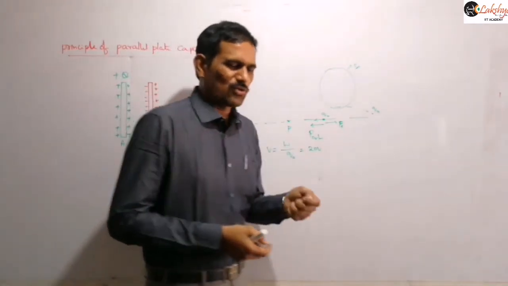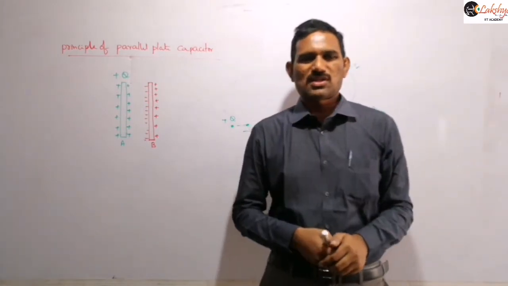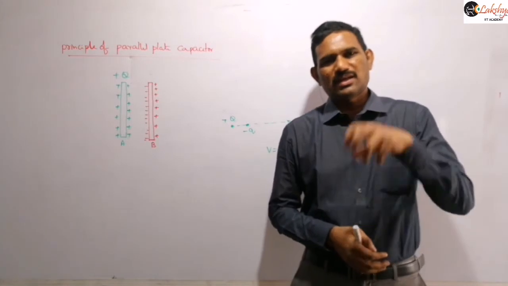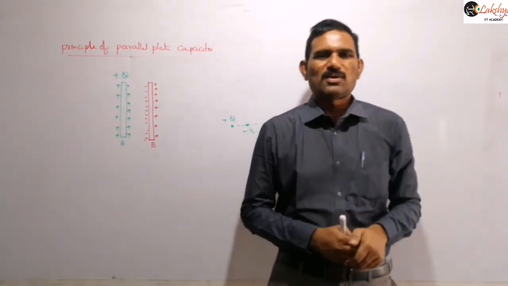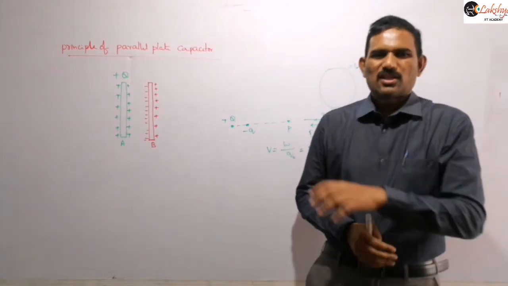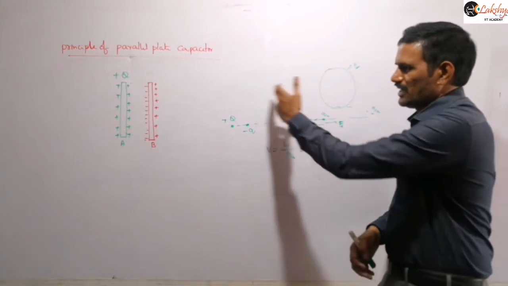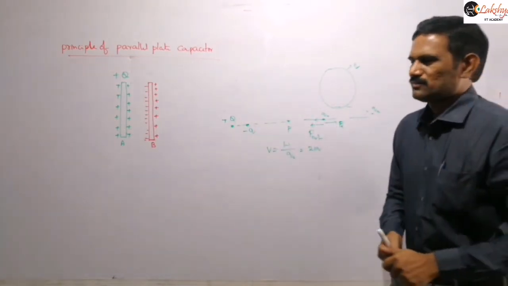That means in the surroundings of a charge, if you place an additional positive charge, then the potential in the surroundings will increase. If you bring an opposite charge, that means a negative charge, near a positive charge, then the potential in the surroundings will decrease. Not only at this point, at any other points you may consider, the potential will be affected, right?